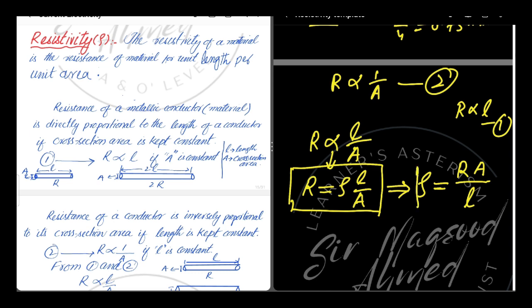So rho is equal to R into A over L. This is the formula to find the resistivity of that conductor.